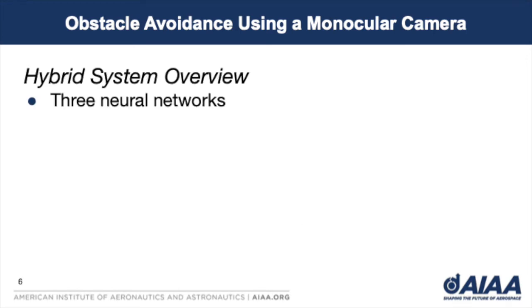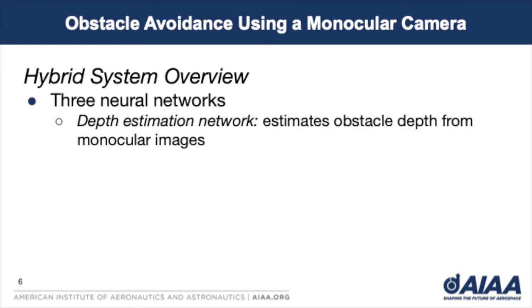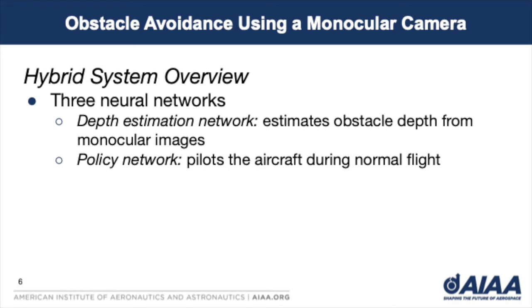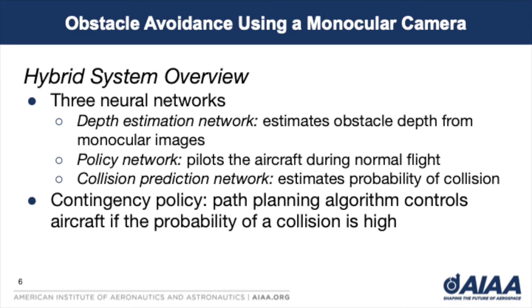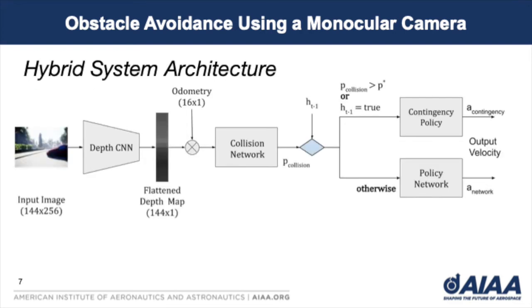Our hybrid system is composed of 3 neural networks and a contingency policy. Each of the neural networks performs a distinct task. A convolutional neural network, which we call the depth estimation network, is used to estimate depth maps for monocular camera images. A second neural network, called the policy network, is used to pilot the aircraft during normal flight. A third neural network, called the collision prediction network, estimates the probability that the vehicle will collide with an obstacle within a receding horizon window. If the predicted collision probability exceeds a threshold, control of the aircraft is temporarily given to the online path planning contingency policy. The contingency policy safely pilots the aircraft around the obstacle and then returns control of the aircraft to the policy network. The complete system is outlined in this diagram.